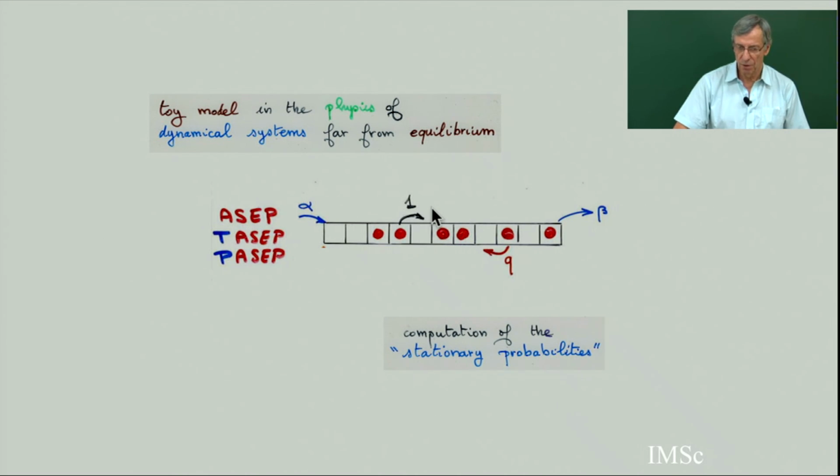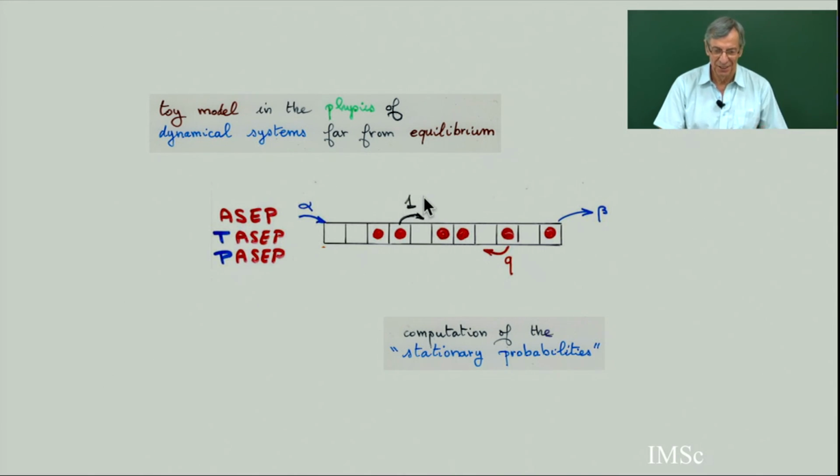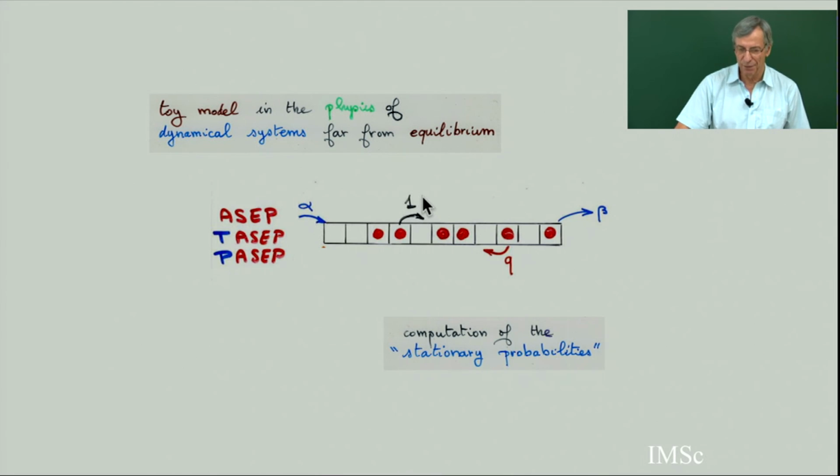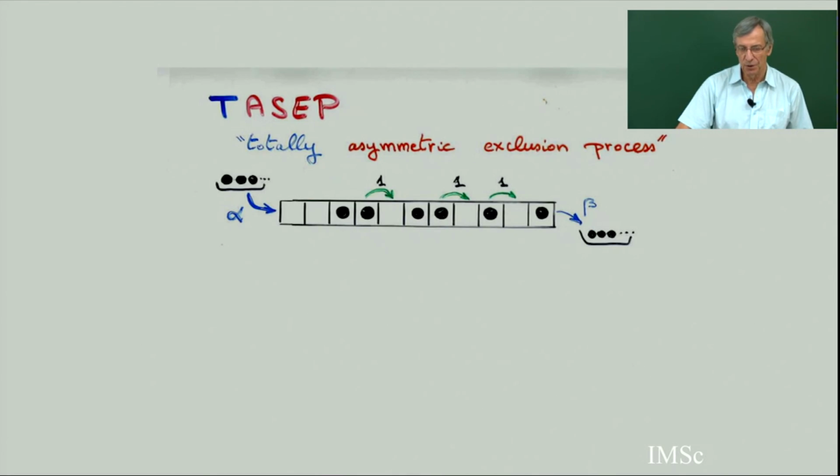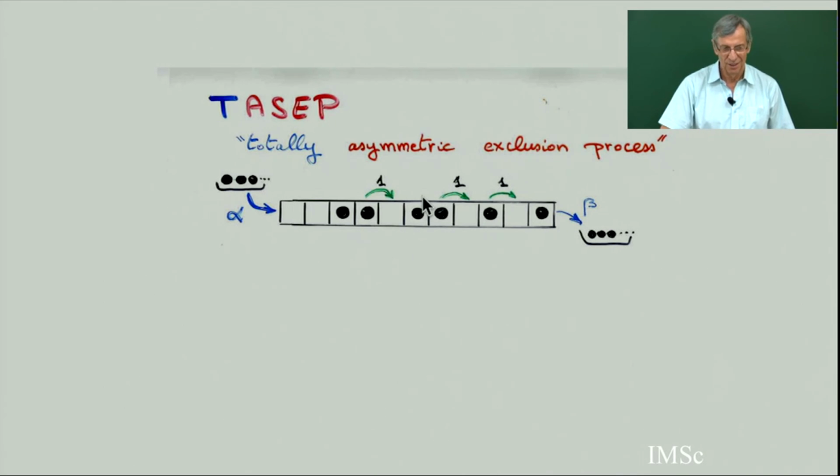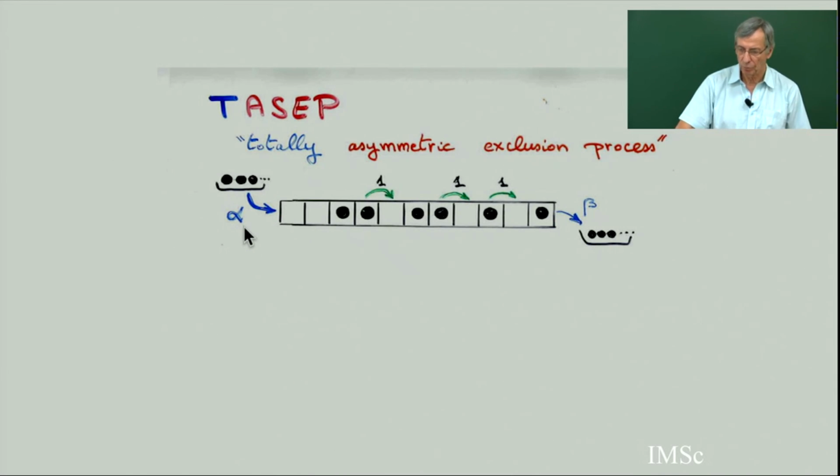And we will also work in the case of q equals 0. So q equals 0, you cannot go back. Only 2 parameters, alpha and beta. So q equals 0, then it's called the TASEP, the totally asymmetric exclusion process. So all particles move to the right. There are only 2 parameters, alpha and beta.